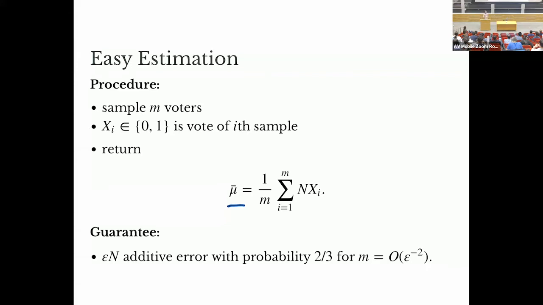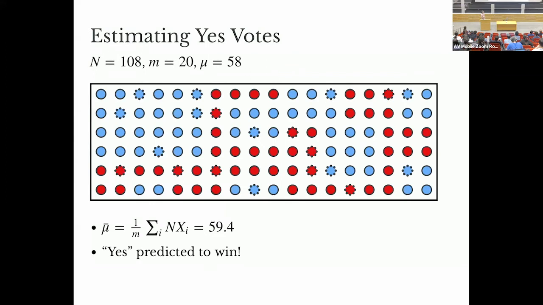And the guarantee, which is just a straightforward application of Chebyshev's inequality, is that if we want to get, say, an epsilon n additive error with some constant probability, we can take some function of epsilon, I think it's epsilon to the -2 samples, and things will be good there. Okay, so this is easy classical stuff.